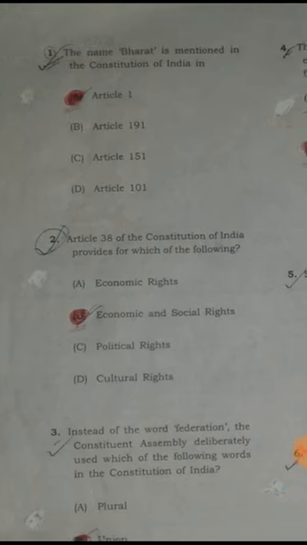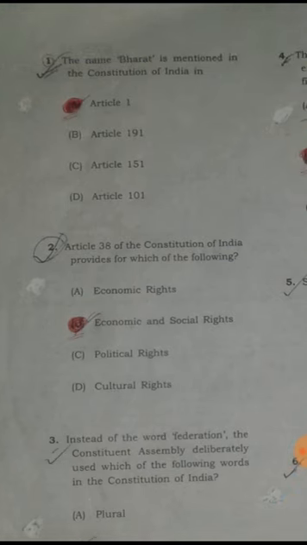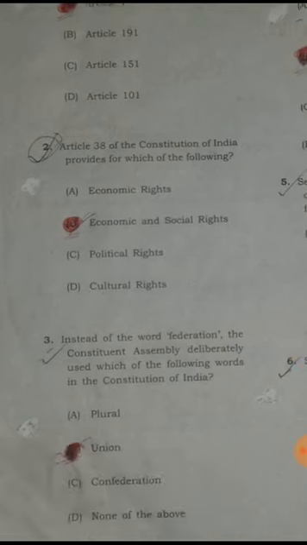Here is question number 1. The name Bharat is mentioned in the Constitution of India in Article 1. Question number 2. Article 38 of the Constitution of India provides for which of the following? Answer B. Economic and social rights.